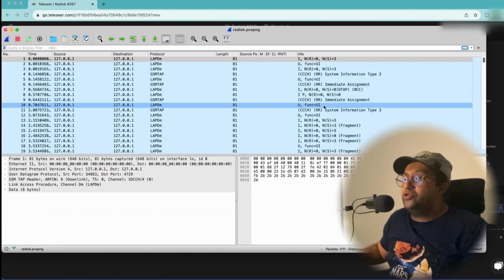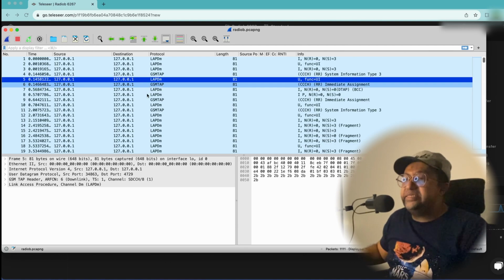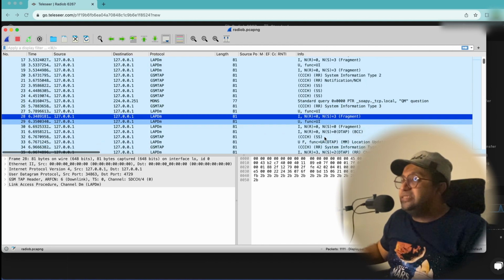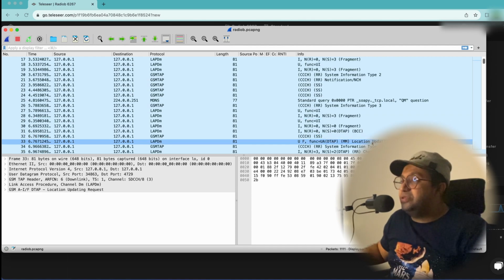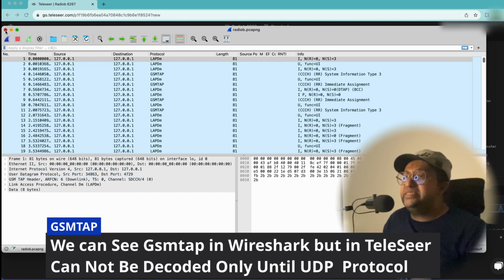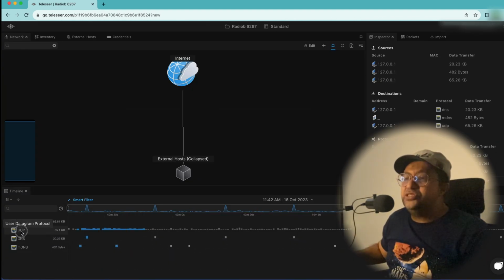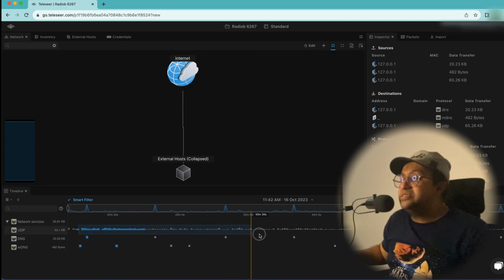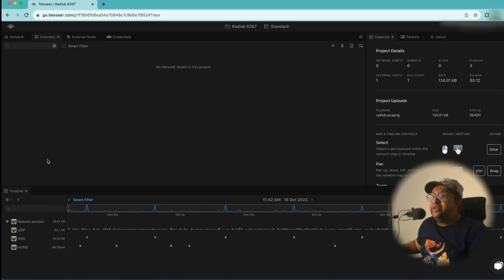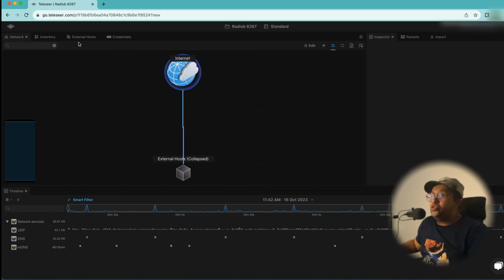There are so many protocols here, such as GSM tap in this case, and link access procedure. From here we can see this is the original, with a location update request, etc. But because this is UDP, it just tells us this is part of the UDP itself. So if I do like this, of course it just reflects like this. It's not really many applications or protocols. It is not really broken down to the radio level in this case.